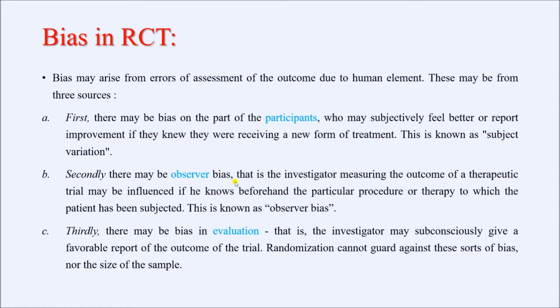The second one is observer bias. Here the observer or the researcher or the investigator also knows which subject received which intervention. Maybe he also thinks that the gold standard drug probably works better. So he is already biased in his mind. Now when he measures the outcome of the trial, he will do this assessment with higher intensity among the people who received the gold standard drug, while he will do this assessment with lesser intensity among the new treatment group of subjects.